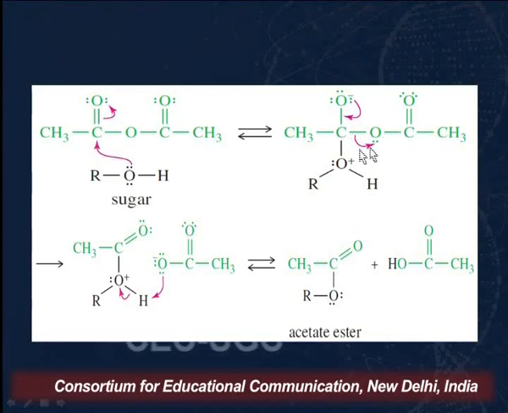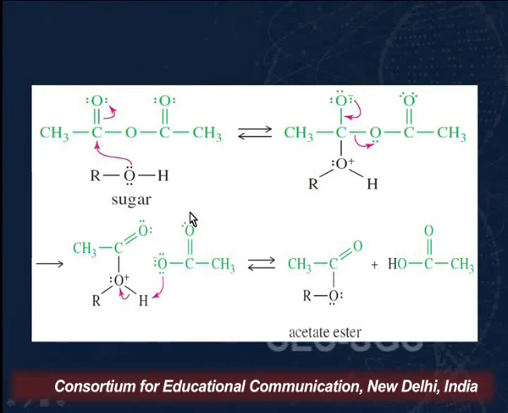So this oxygen is also more electronegative than carbon. Since it is more electronegative than carbon here, what will it do? It will pull these electrons, the bonding pair of electrons, towards itself, and it will depart as an acetate ion. And when it happens, the lone pair of electrons of the oxygen will move towards this carbon, resulting in the formation of a double bond here. So we get an intermediate here. Now what happens? This is a protonated intermediate.